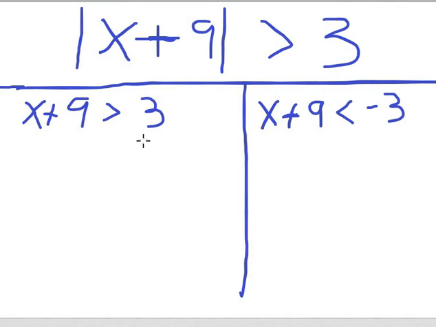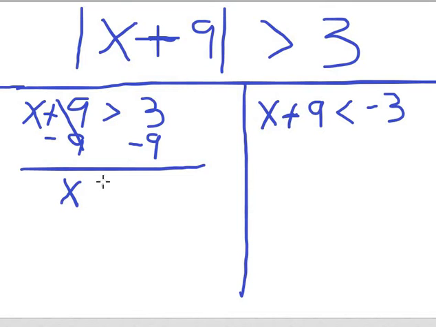All right, now we have two separate inequalities here, and we are going to solve both of them. We're going to solve both of them the same way, but we're going to end up with different numbers. So it's a positive 9, so we need to subtract 9 from both sides. These 9s will cancel out, just leaving our x. The sign's going to stay the same. And then 3 minus 9 is negative 6. So that's going to be 1.